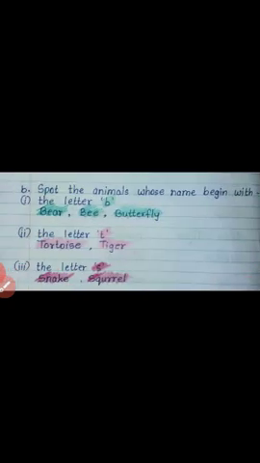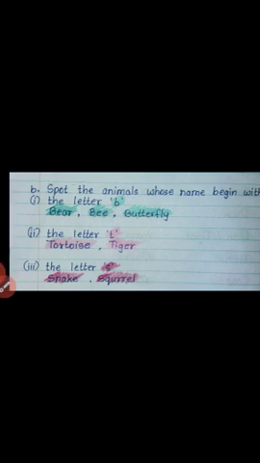B. Spot the animals whose name begin with the letter B. Bear, bee, and butterfly. Number 2. Spot the animals whose name begin with the letter T. Tortoise and tiger. Number 3. Spot the animals whose name begin with the letter S. Snake and squirrel.